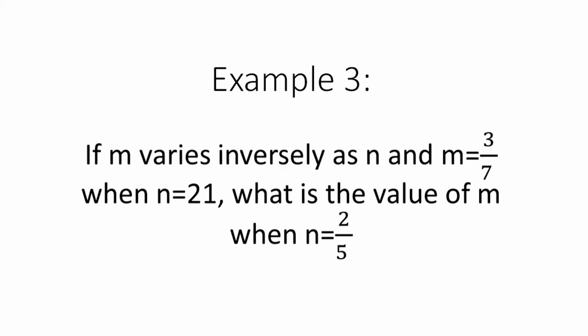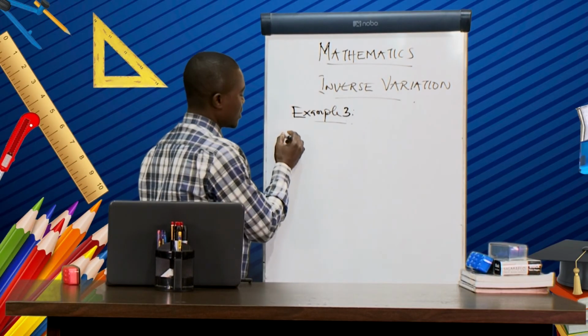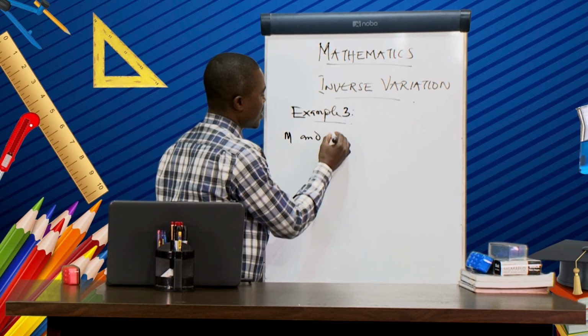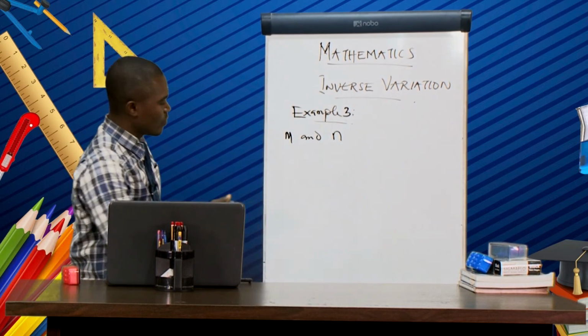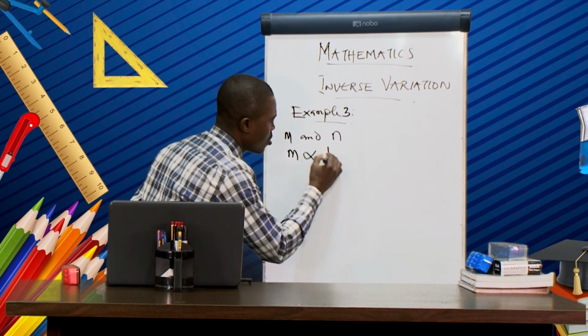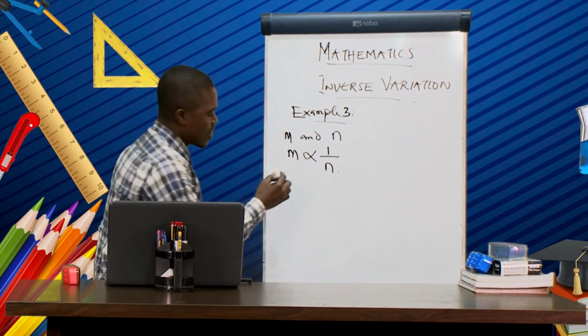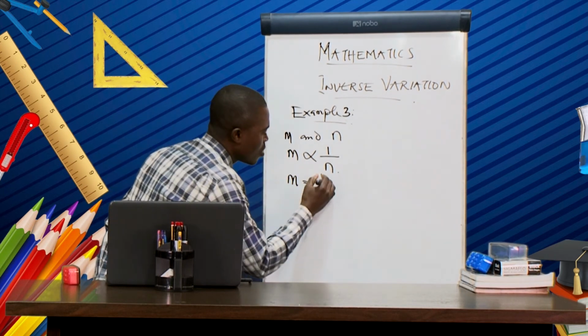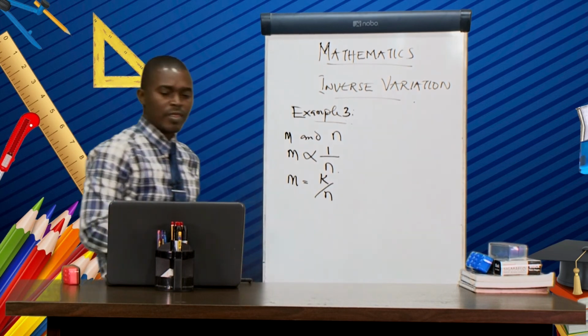So this one says, if m varies inversely as n, and m equal to 3 over 7 when n equal to 21, what is the value of m when n equal to 2 over 5? So we have two variables, that is m and n. Now write the equation for the two of them. So we have m varies inversely, that is 1 over n. Then we have m now equal to k over n.